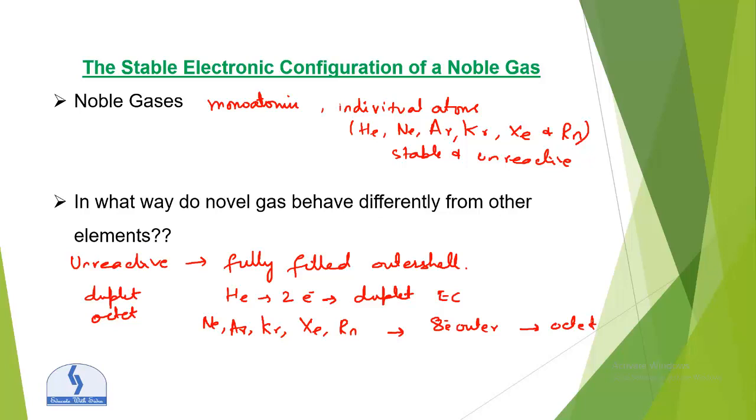This is the main reason they are stable and unreactive, and why noble gases behave differently from other elements.